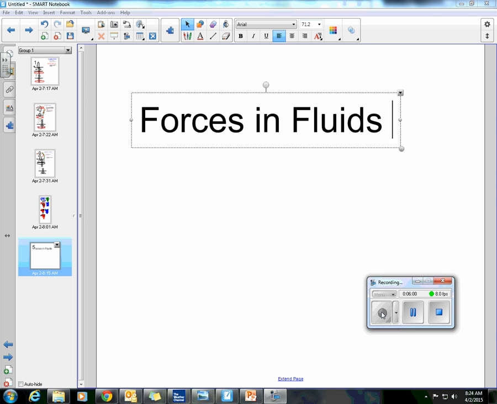An object that is more dense than the fluid in which it is immersed will A. Sink, B. Rise, C. Neither rise nor sink, or D. Sink at first, then rise slowly. Number 18. Which of these substances is the least dense? A. Wood, B. Copper, C. Mercury, D. Rubber.